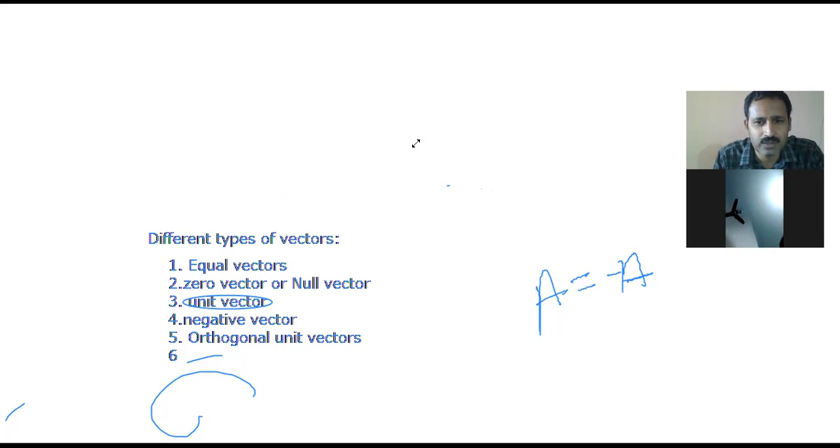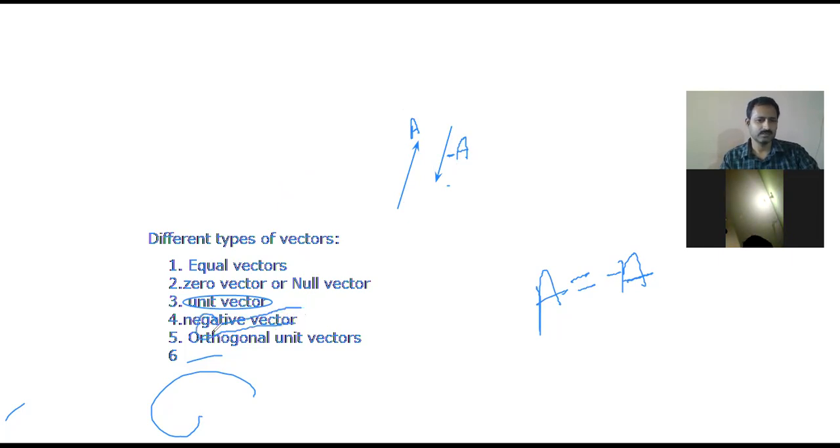This is vector A, and this is how we have to represent it: this is minus A. So these are the negative vectors.